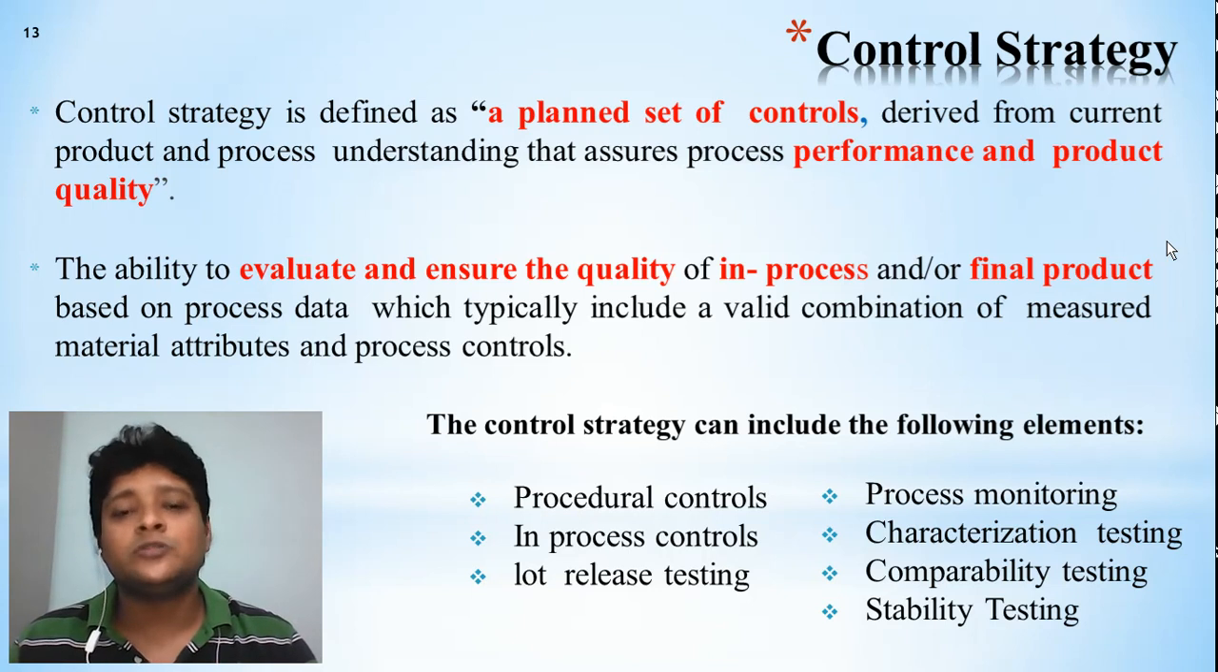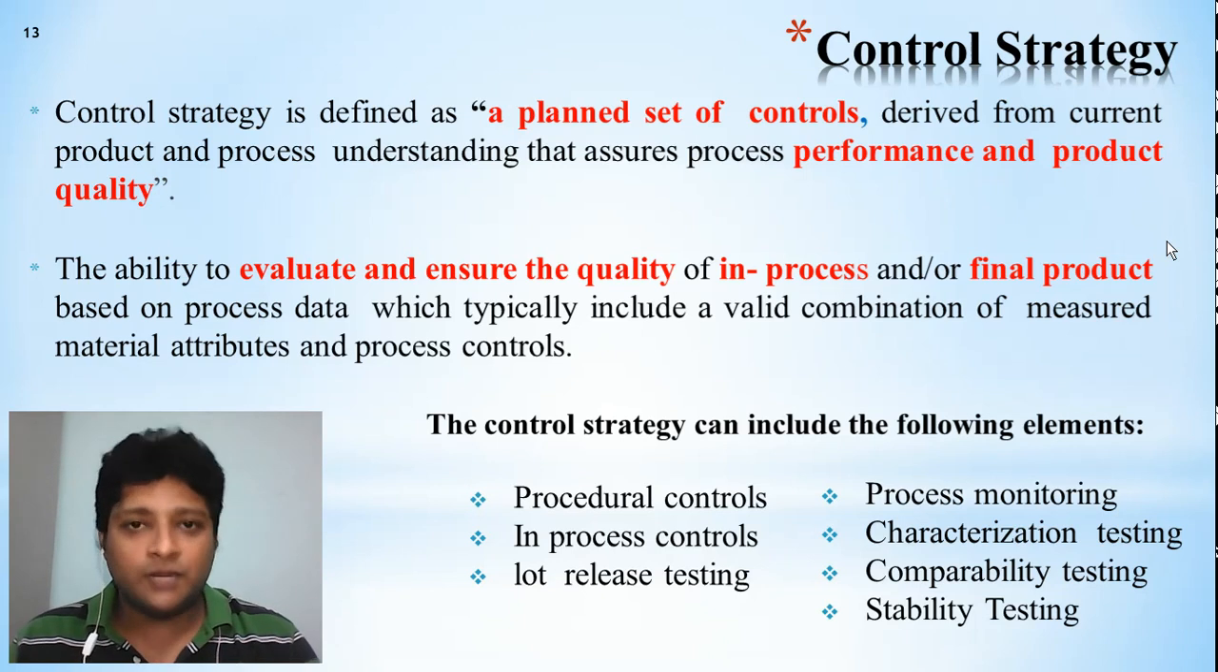So that's why control strategy is more important, to have a proper control over the method or the process. The ability to evaluate and ensure the quality in process and final product based on the process data, which typically include a valid combination of measured material attributes and process control. So here what it is telling is that it is a combination or integration of ensuring evaluation during the in-process and the final product. That is more important, which will help us to control the complete method, by which we can build in the quality.